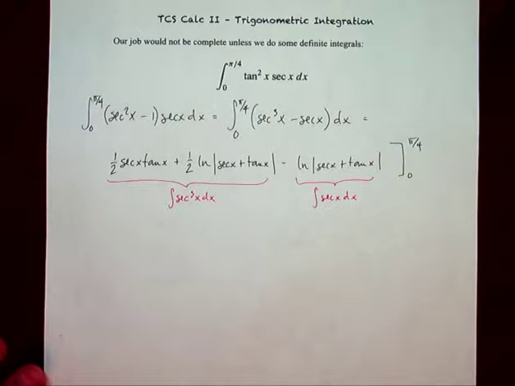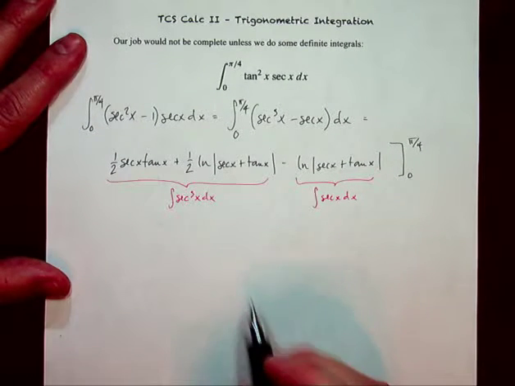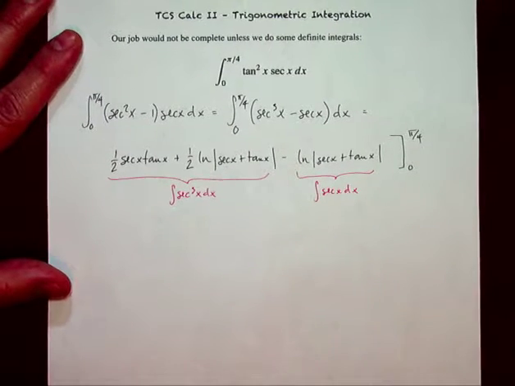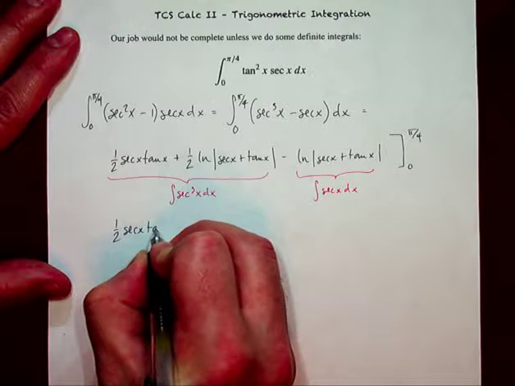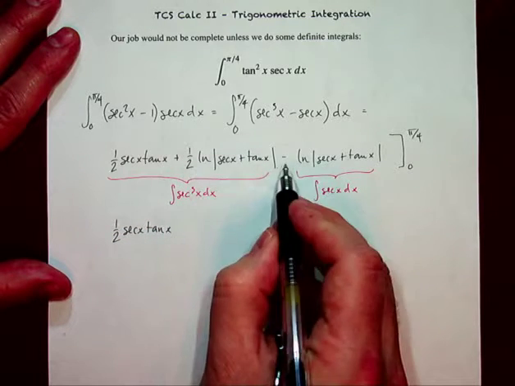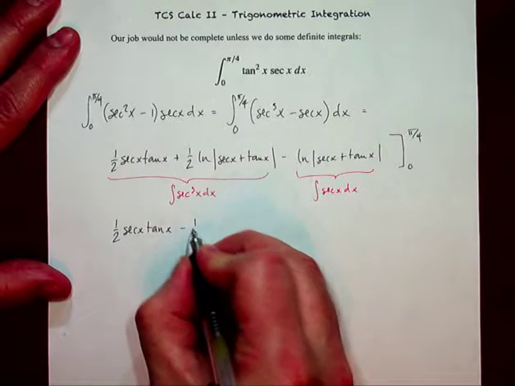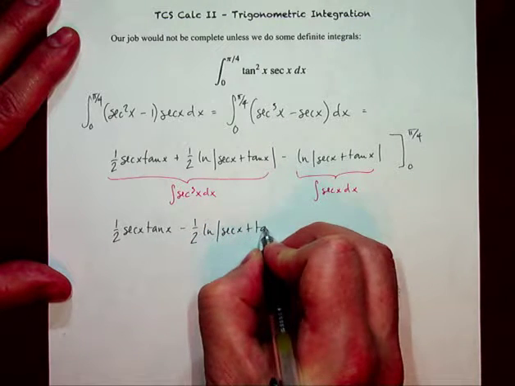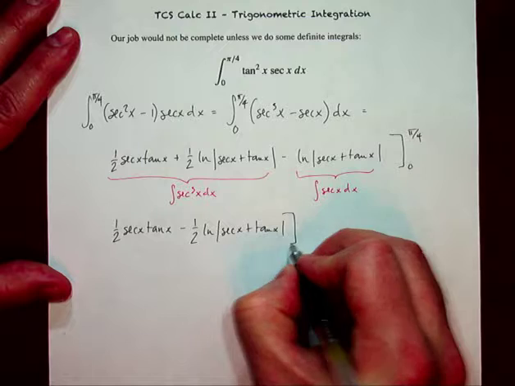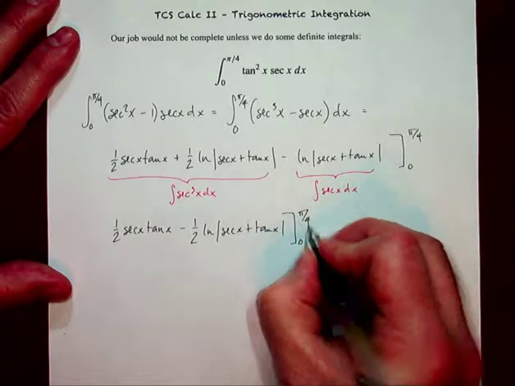Well, obviously there is some simplification that can be done because the second and the third term are indeed like terms. So let's go ahead, and 1/2 minus 2/2 is going to be negative 1/2 natural log of secant x plus tangent x, and we're going to evaluate that from 0 to pi over 4.